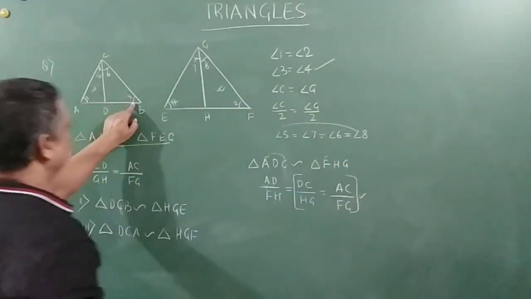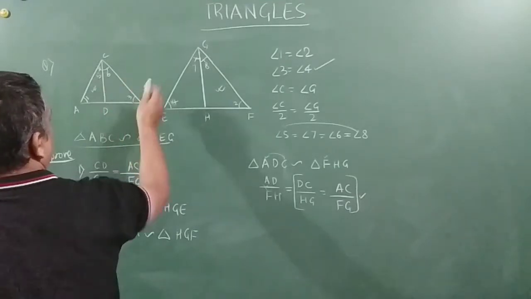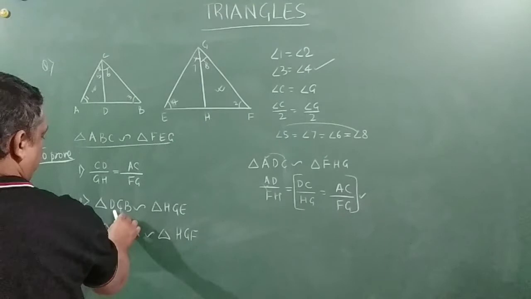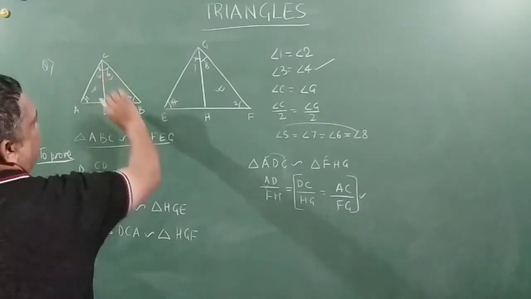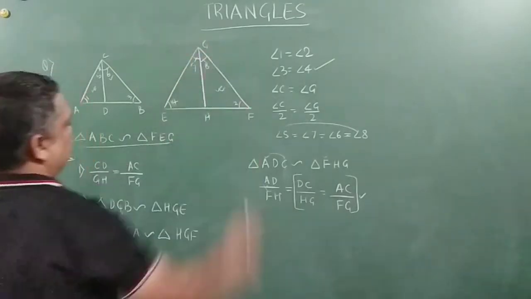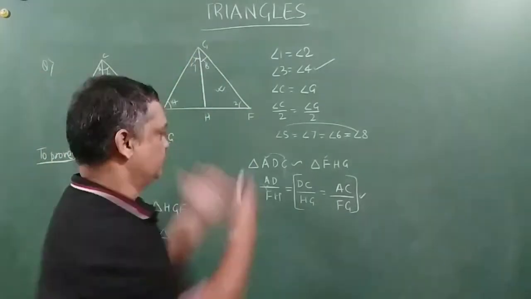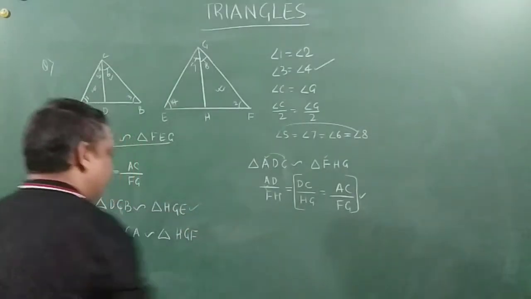One angle equal, right? And another, which I am talking about in DCB, angle 6 equal to angle 7. Two angles are the same. So these two triangles are similar, right? So this result can also be very well done.